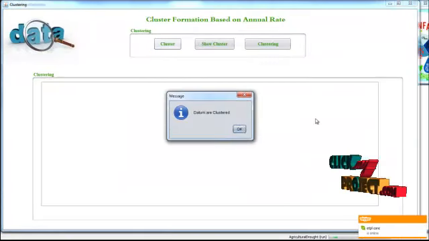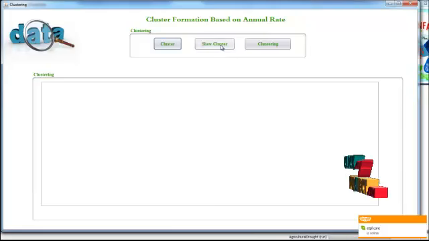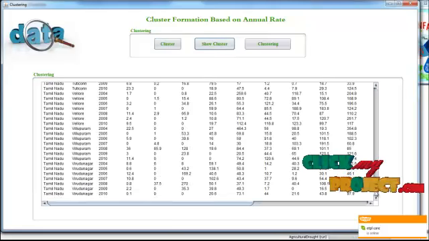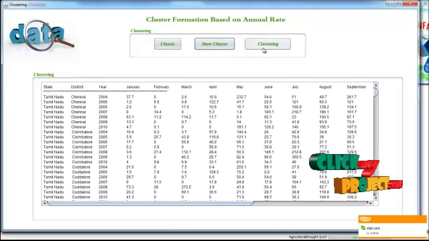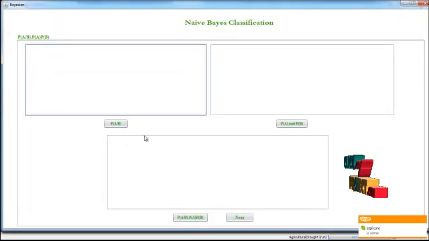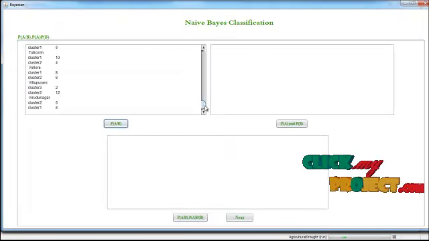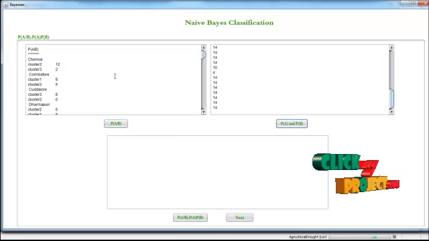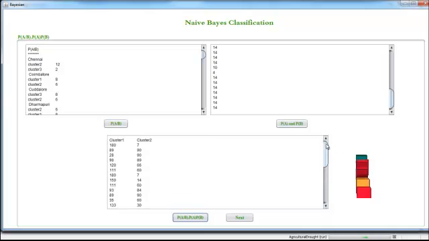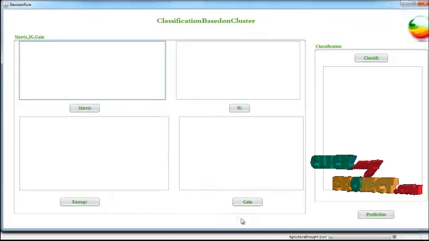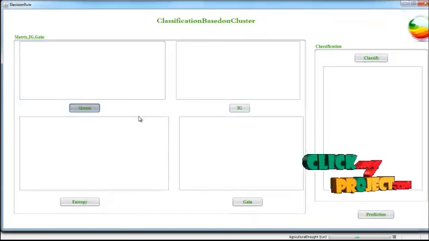Here we are clustering the information based on the annual rate. So based on the annual rate, here we cluster the values. After we cluster the values, we are going to apply the Naive Bayes algorithm. Here we are applying the Naive Bayes algorithm, P of A, then P of A intersection B. Then here we are calculating the P of A conditional B values. After that, we use the Bayesian values.